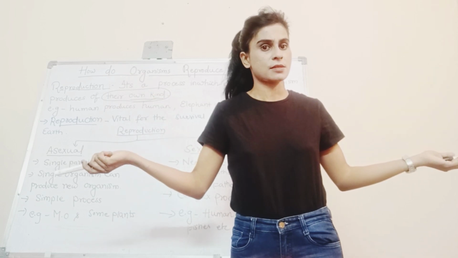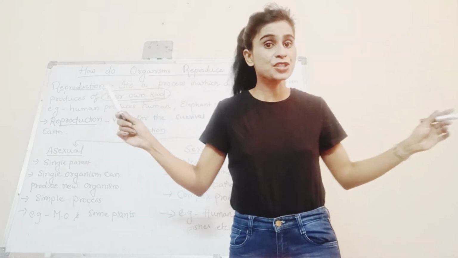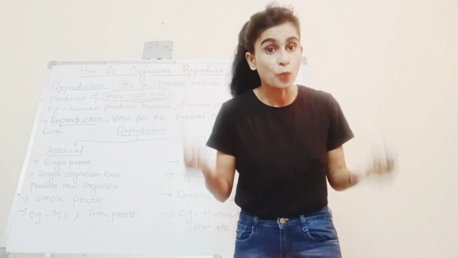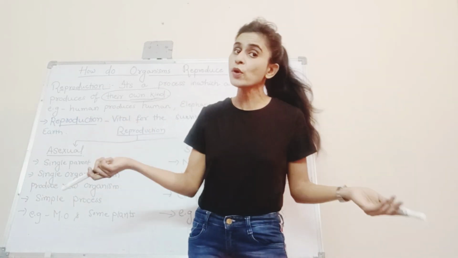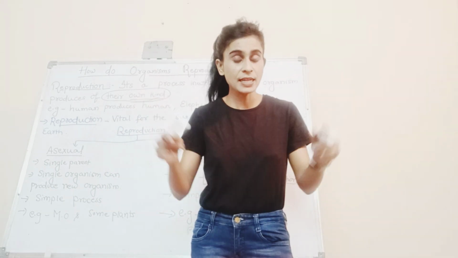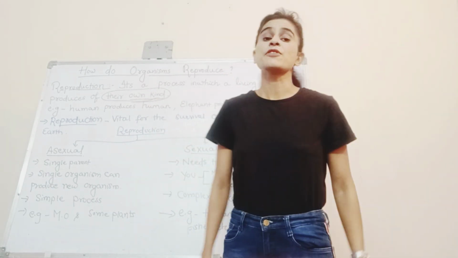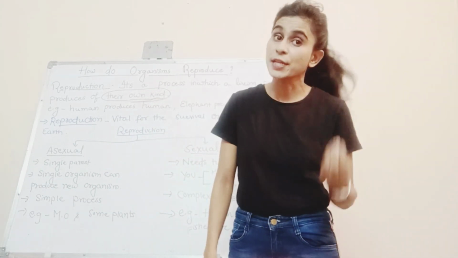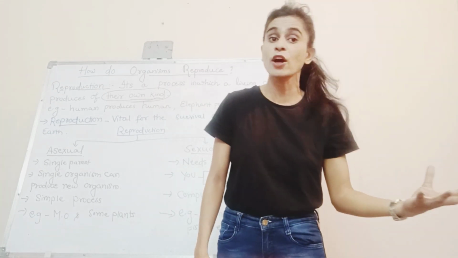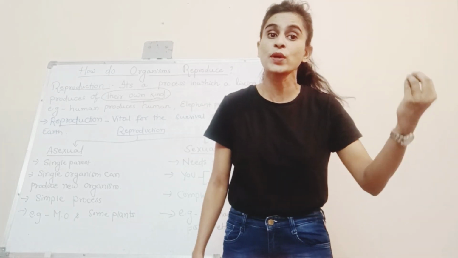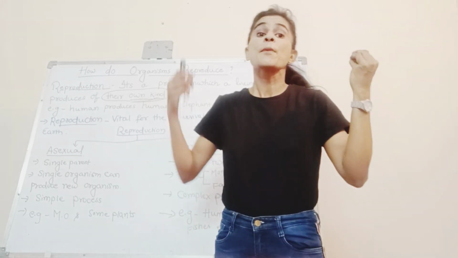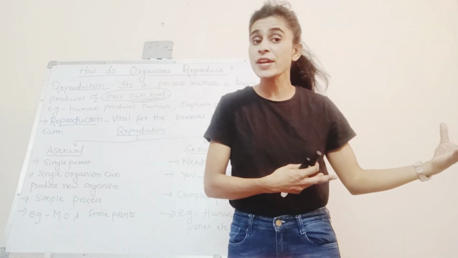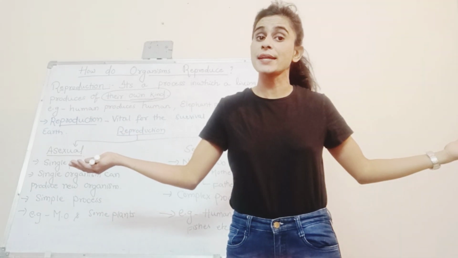It's a process in which a living organism produces another new living organism of their own kind.